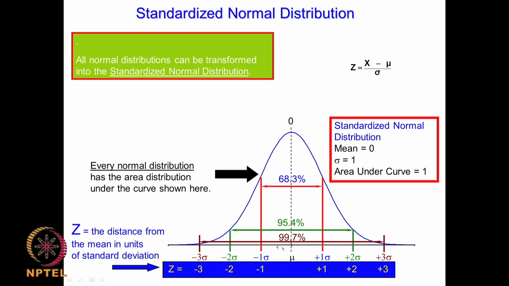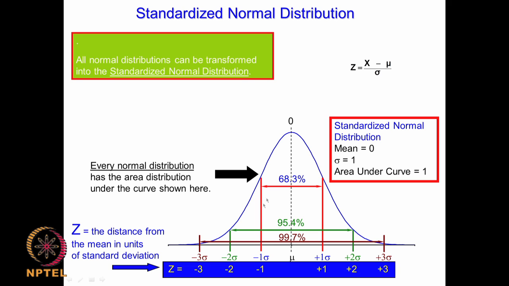Now as I said, the area under this curve is equated to 1 in a standardized normal distribution. So if you have plus or minus 1 sigma, this particular area is 68.3% of the total area.